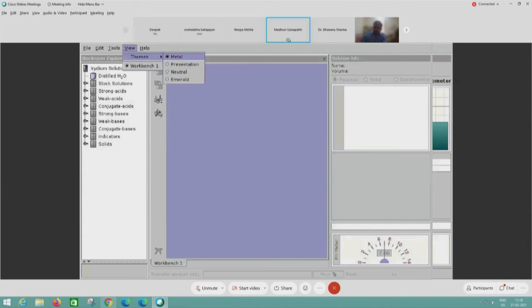And then we go to the second thing I already told about presentation. Next one is a neutral view. In the neutral view, we don't see the blue color. Generally when we open the default view, the window is in blue color, but then the workbench now changes to gray color, ash gray.